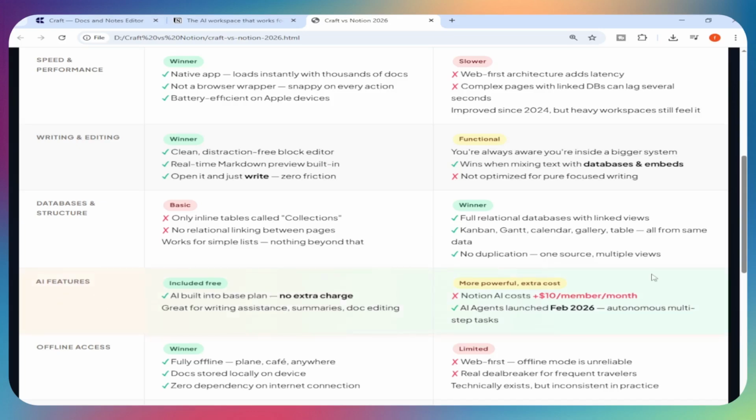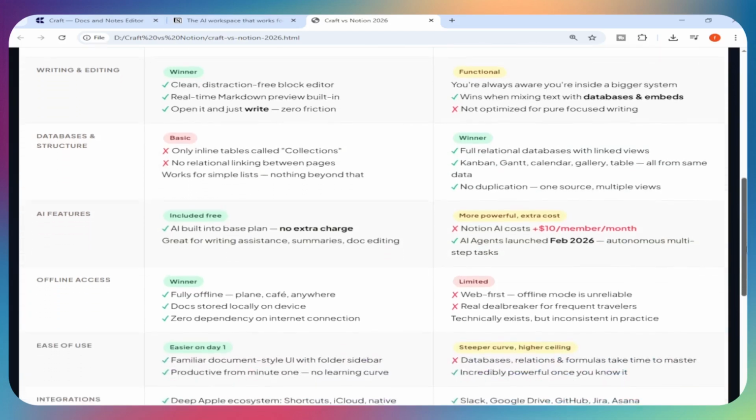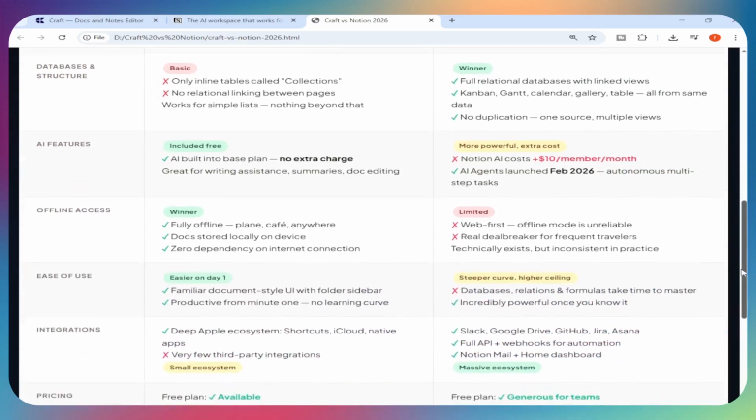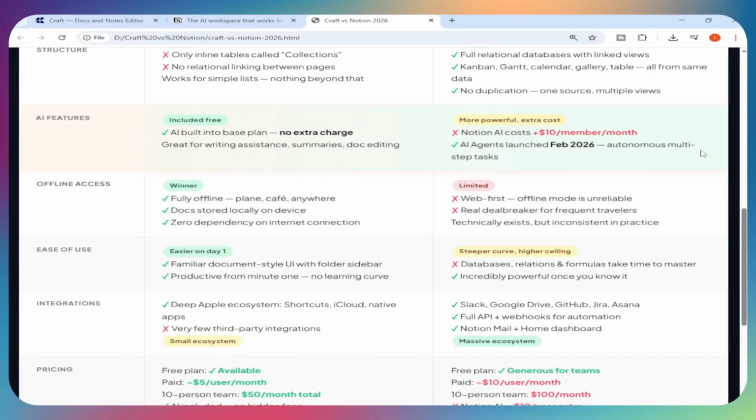AI features. Craft includes AI in its base plan, no extra charge. Notion's AI costs an extra $10 per member per month. But Notion launched full AI agents in February 2026 that handle multi-step tasks autonomously. Craft's AI is great for writing. Notion's AI is operating at a different level for complex workflows.